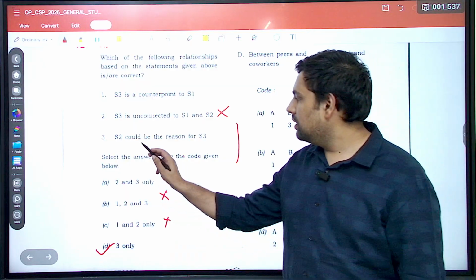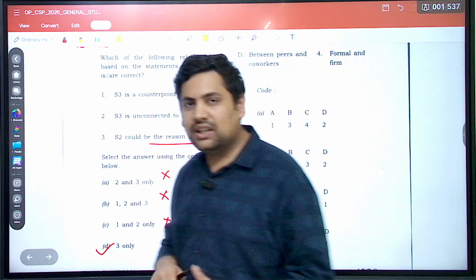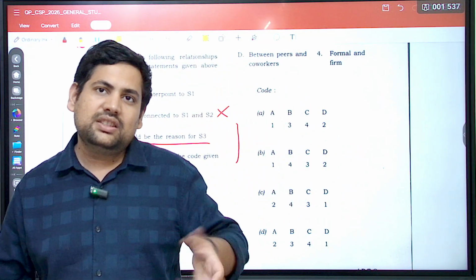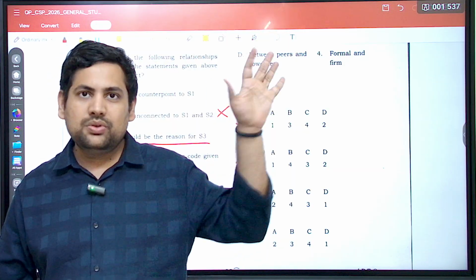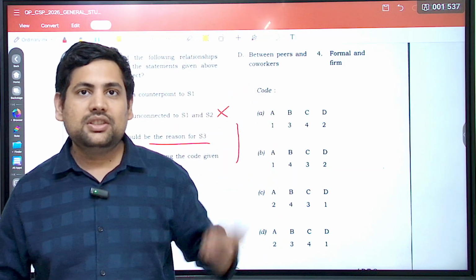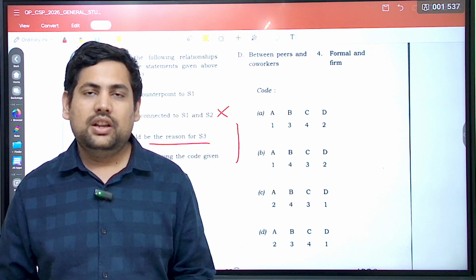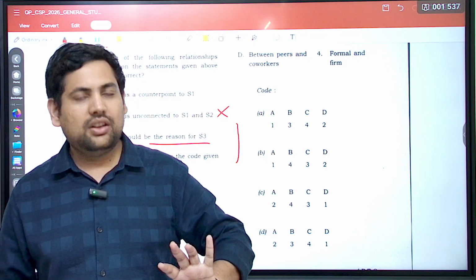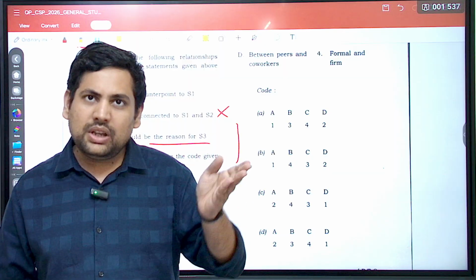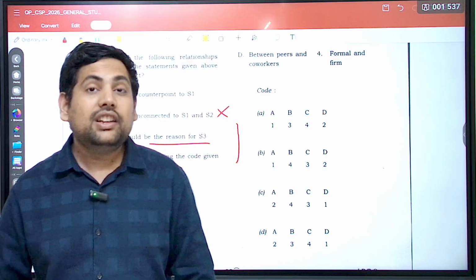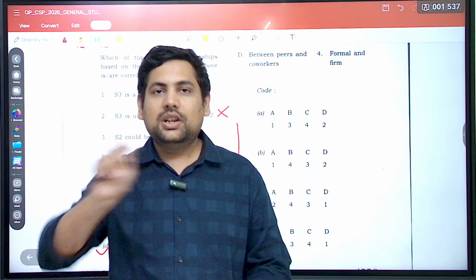Now, S2 could be the reason for S3. So basically, S2 was what? That there is no scientific consensus. Now, can scientific consensus not being there be one of the reasons why there are two separate groups called climate activists and climate deniers? Correct? Because there is no scientific consensus. If scientifically we believe in something through all the experiments and everything, then there tends to be very few debates about it. Correct? Like right now we are not debating that earth goes around the sun.